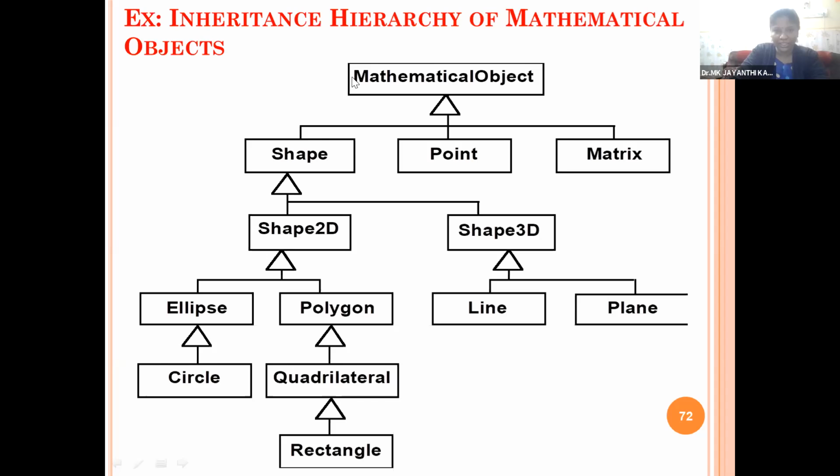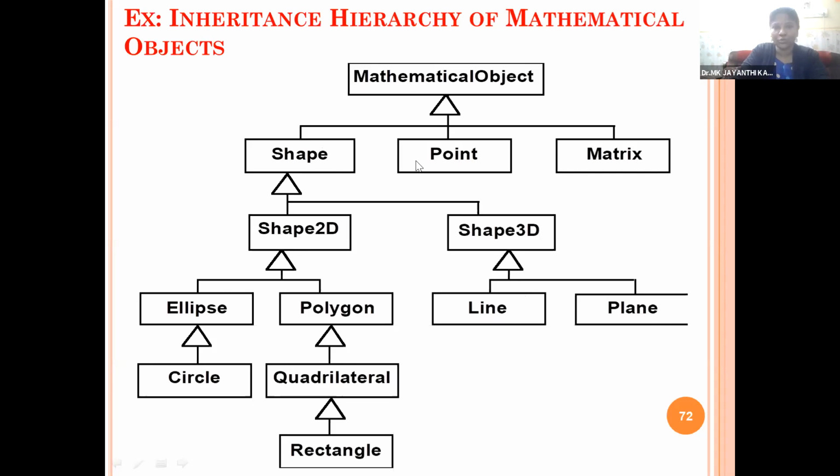So here we will say there is a level 1, level 2, level 3, level 4, level 5, and level 6. Or we will say degree 1, degree 2, degree 3, degree 4, degree 5. Degree means the number of inherited classes. The same way, shape can be 3D shape, it may be a line or it may be a plane. So the diagram shows you how the inheritance is represented.